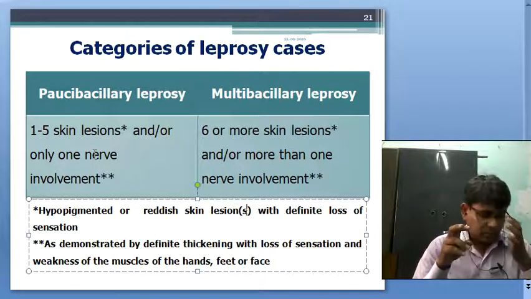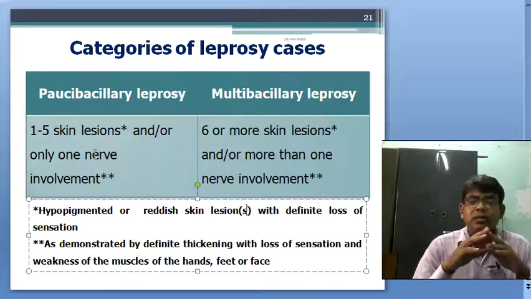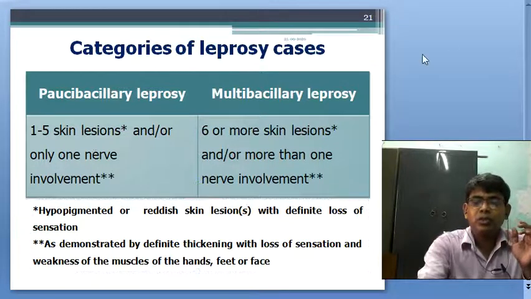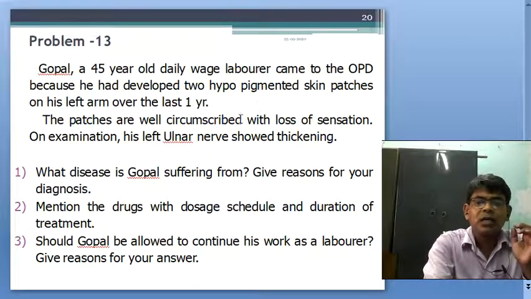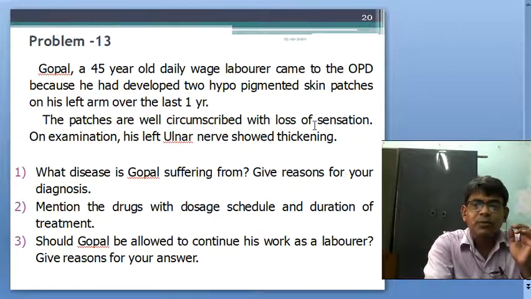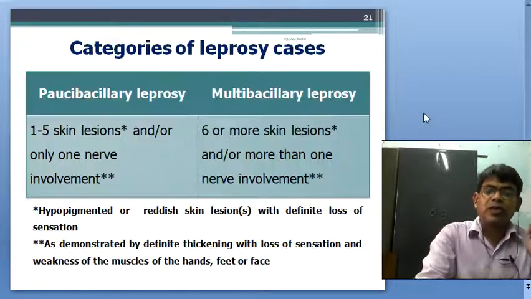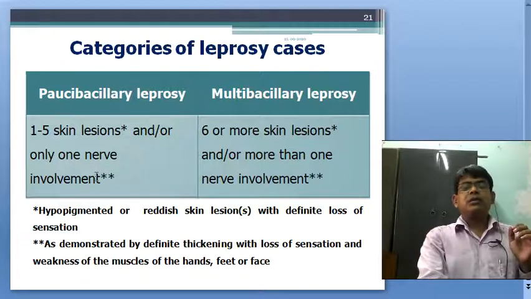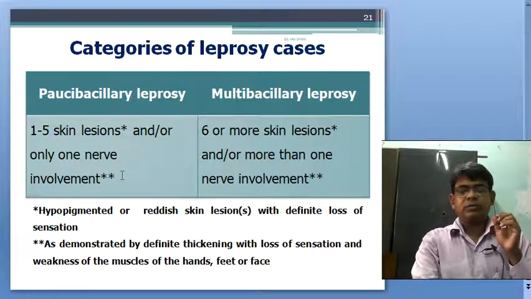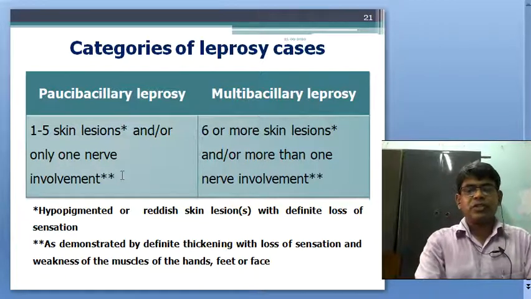Here the ulnar nerve is thickened, but we do not know about the nerve involvement, only thickening. Patches are well circumscribed with loss of sensation. On examination, his left ulnar nerve shows thickening. Here only one nerve thickening is mentioned.